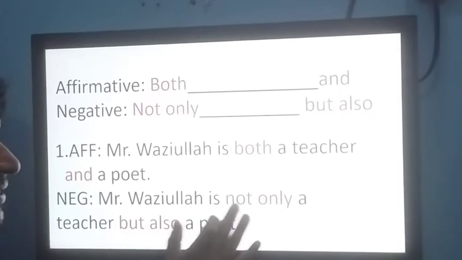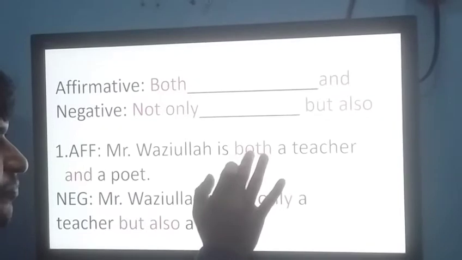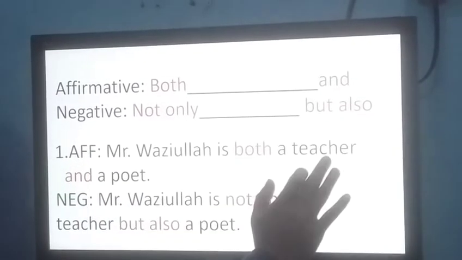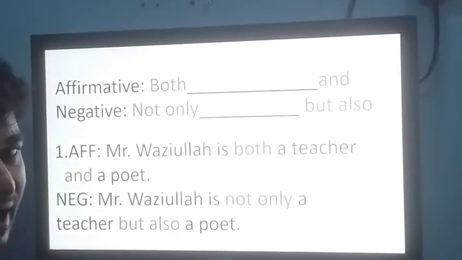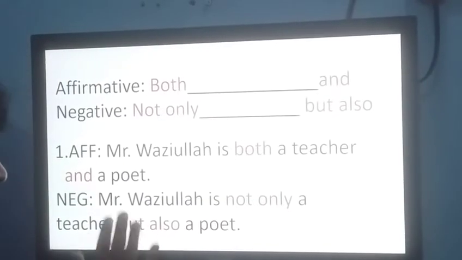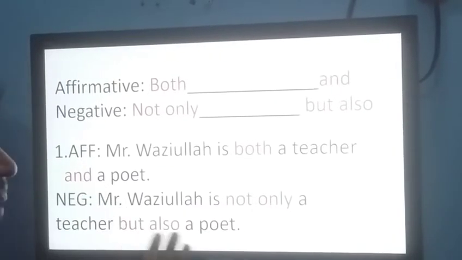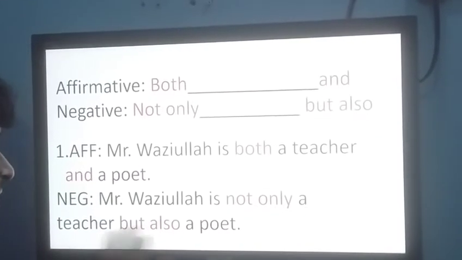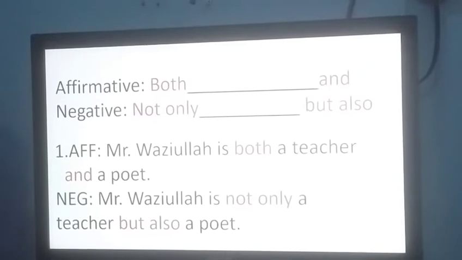Mr. Wajiullah is not only. Instead of both, we have used not only. A teacher, the other words have not been changed. Then instead of and, but also a poet. So Mr. Wajiullah is not only a teacher but also a poet.